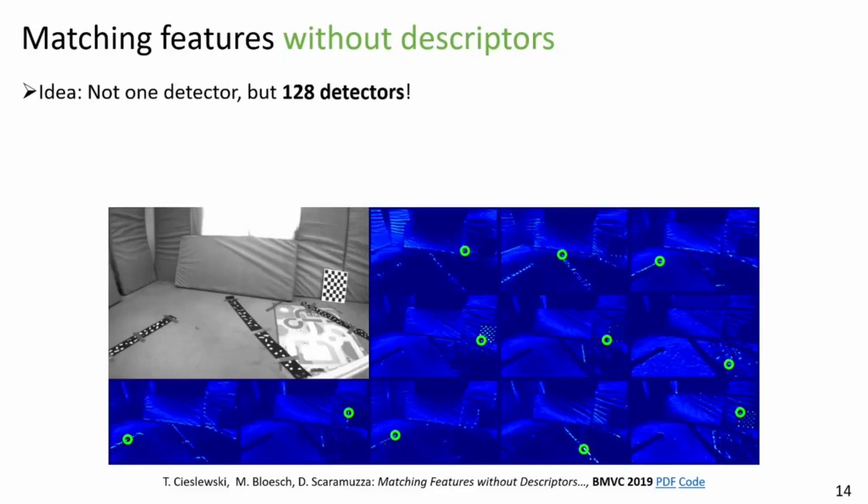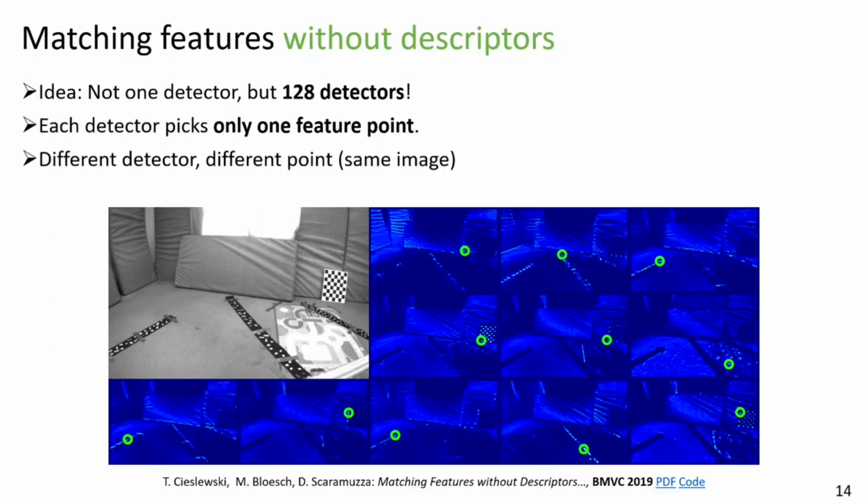The key idea is to not have one feature detector, but to have 128, for example, feature detectors. Then these feature detectors are tasked with each picking only a single feature point. We train these feature detectors such that different detectors pick different points in the same image, but the same detector picks the same point across different images consistently.